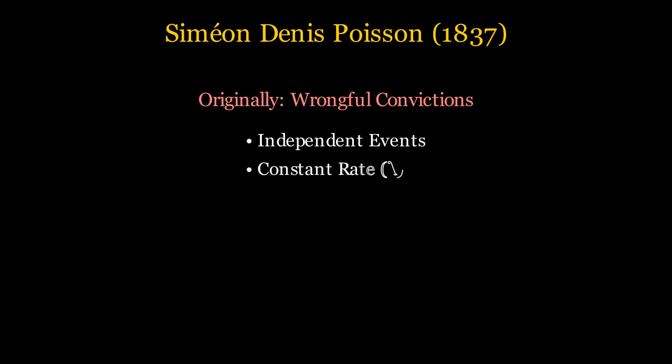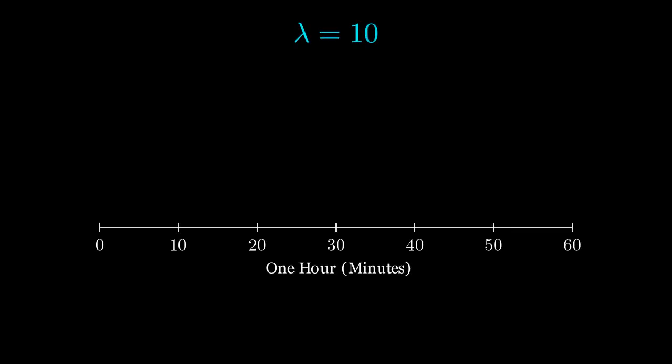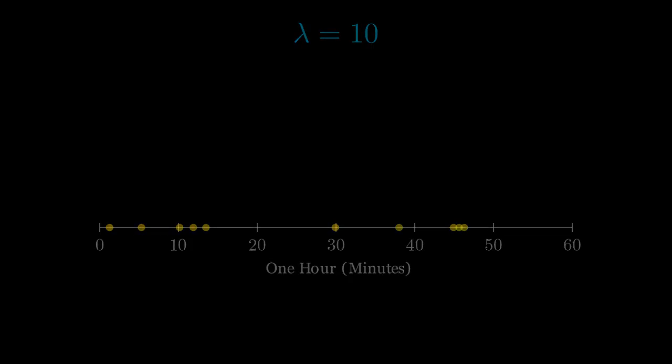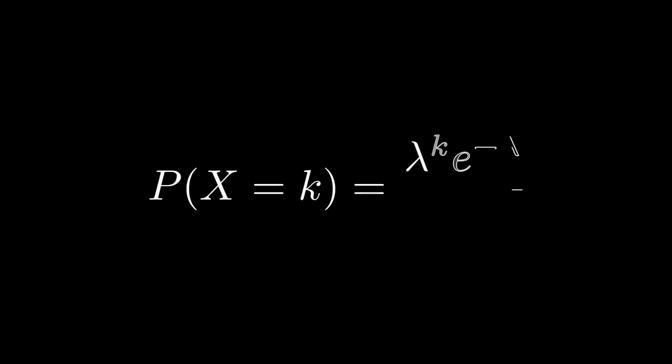A Poisson process describes events that happen independently, at a constant average rate, where the exact timing of each event is completely random. To understand the intuition, imagine a busy call center. On average, they receive 10 calls per hour. This average rate is denoted by the Greek letter lambda. Even though the average is 10, some hours might see 5 calls, while others might see 15. The Poisson distribution allows us to calculate the exact probability of seeing k events in that fixed window. Unlike the binomial distribution, we don't focus on a set number of trials, but rather on a continuous flow of time.